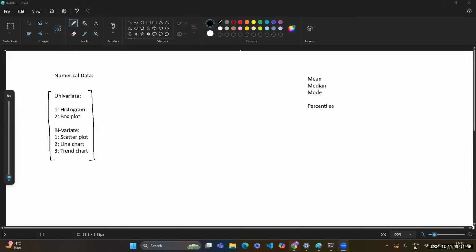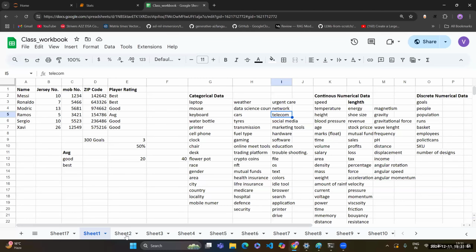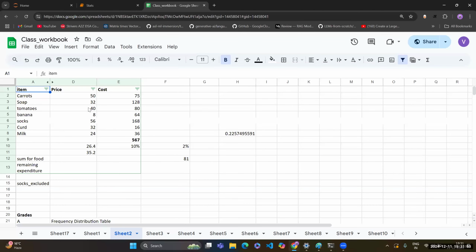When I'm saying summarize, let's see what I'm trying to say. Suppose I have this particular data, the price column over here. Different rows have different prices, correct? So right now, looking at this, which is again a very small data set, I can find roughly the cost of each product is somewhere around 30 to 45.